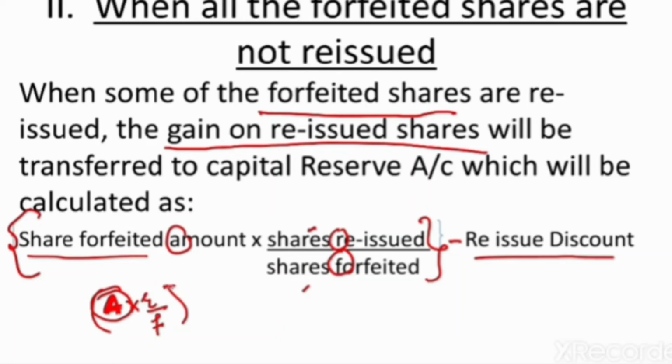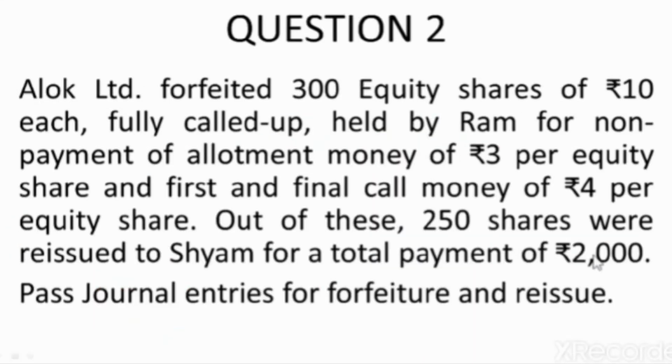I find it easier to remember, and my children also don't commit mistakes while doing this. So you can also have a hint from this formula, and from this you will subtract the amount of reissue discount, and then you will find the capital gain at the time of reissue of shares.